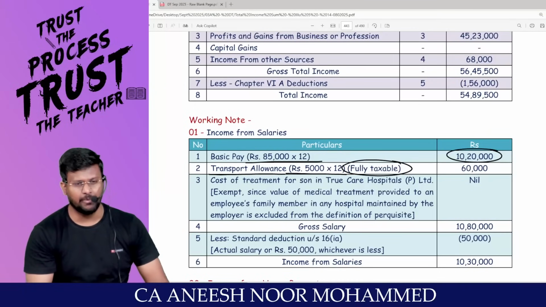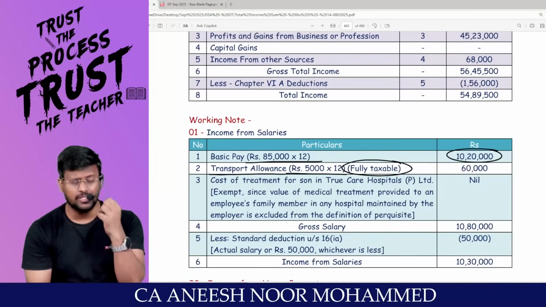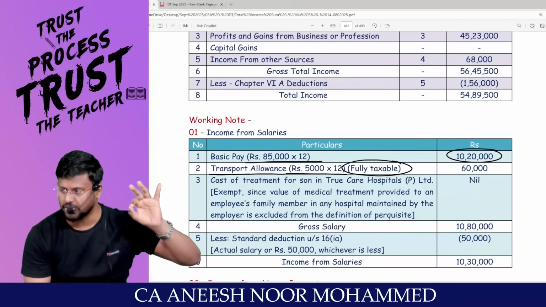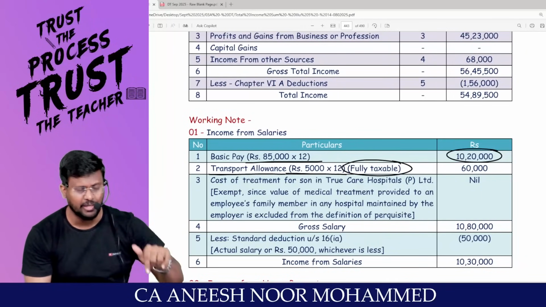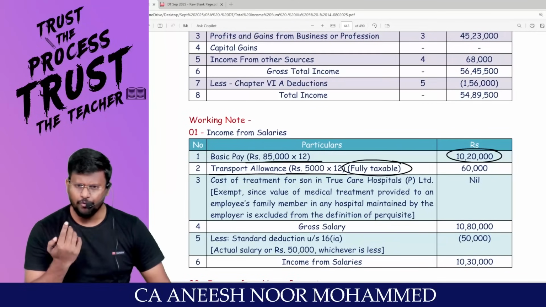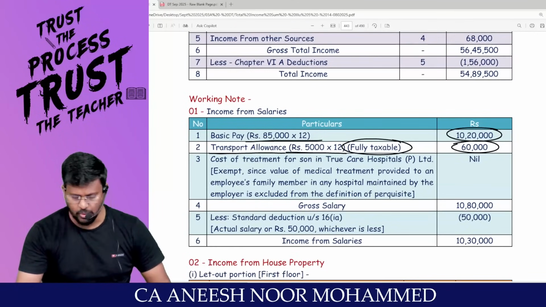It is fully taxable because helper allowance, academic allowance, traveling allowance, daily allowance, uniform allowance, and conveyance allowance, only that is exempted under section 10(14) to the extent of what you are spending, right? This is transport allowance. Hello, sir. Fully taxable. She is not blind and all. Are you agree with me? So entire 60,000 is taxable.